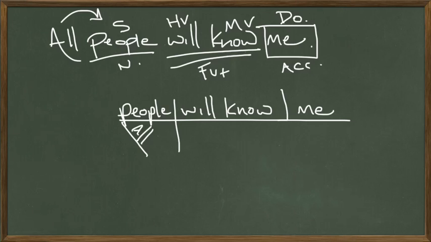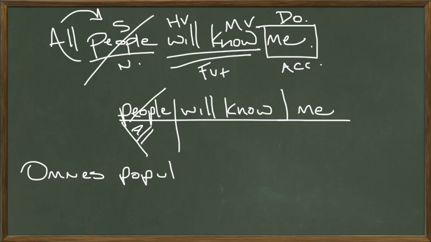When we use an adjective as a substantive, here's what happens. The noun goes away. The noun disappears. So let's actually translate this into Latin with a noun, and then I'll show you what it looks like without the noun. In Latin, this would be omnes populi, all people, and then will know is future: scient. Omnes populi scient me.